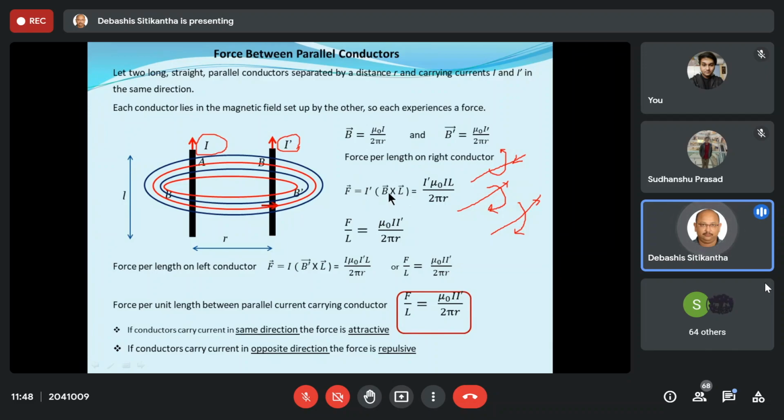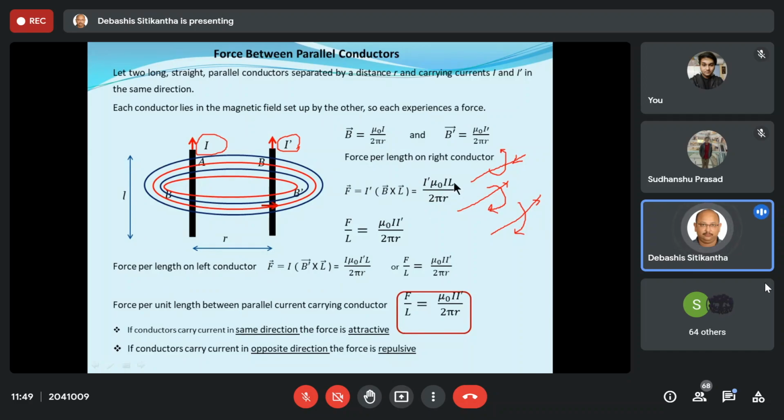B vector is the field created by A. Always remember that the force on parallel conductors is because of the current in the conductor and the magnetic field of the adjacent conductor. So the current in the right hand conductor is I dash, and the magnetic field because of the adjacent conductor is B. In place of B, I will write mu0 I by 2 pi r, and then multiply by L to get this figure.